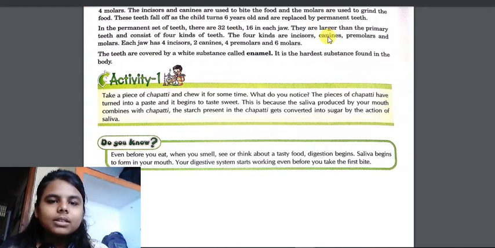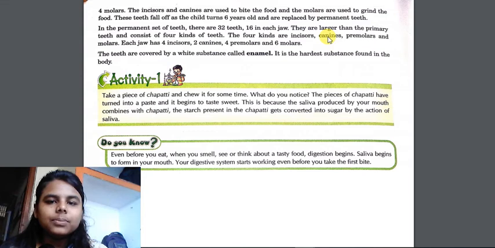In the permanent set of teeth, there are 32 teeth, 16 in each jaw. They are larger than primary teeth and consist of 4 kinds of teeth. These 4 kinds of teeth are incisor, canine, premolar and molar. Each jaw has 4 incisors, 2 canine, 4 premolar and 6 molar.